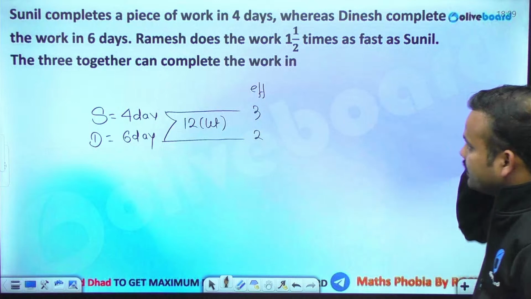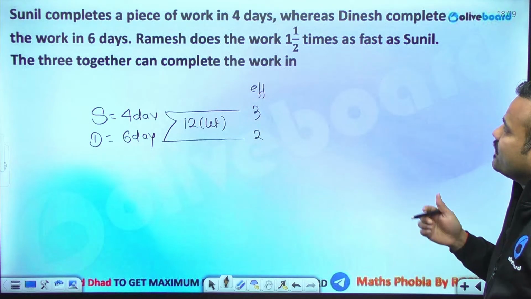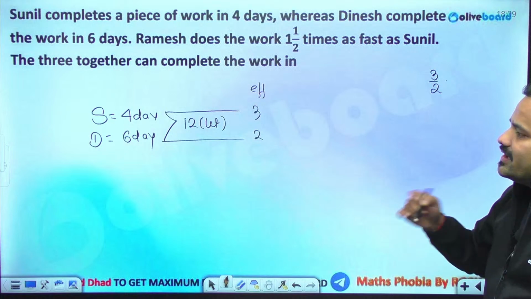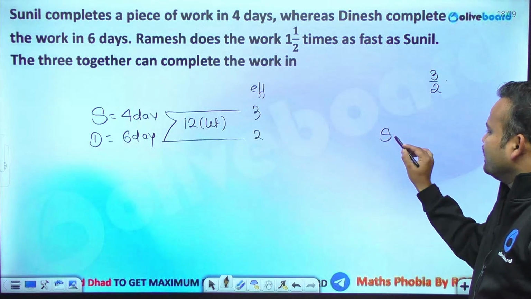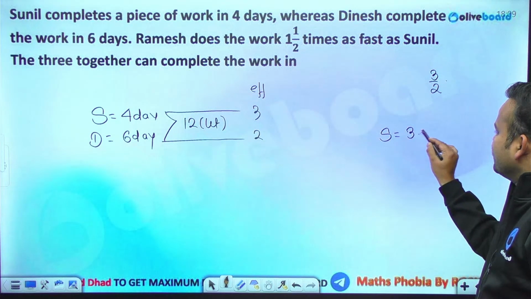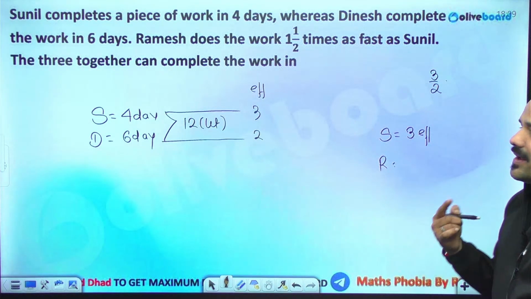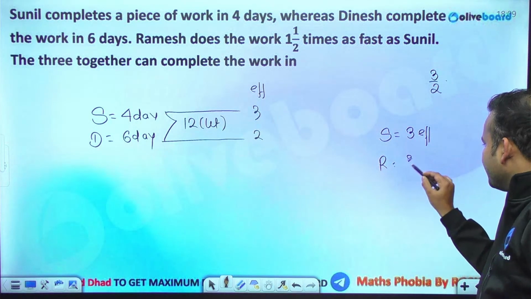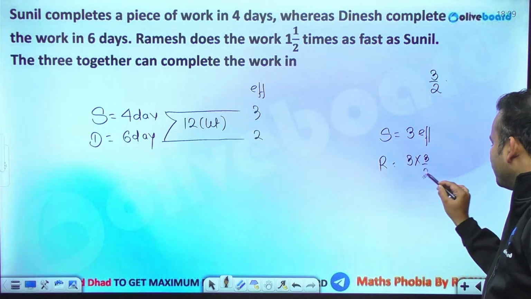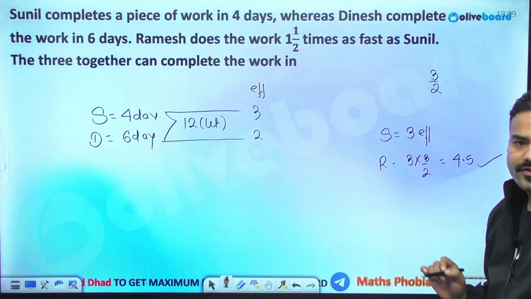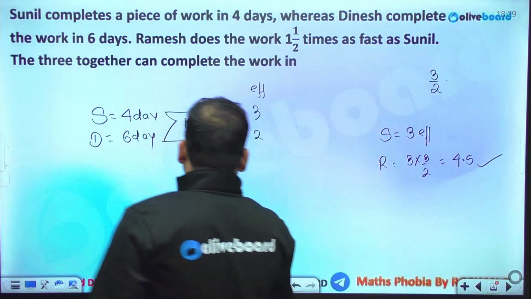The question says Ramesh does the work 1.5 times as fast as Sunil. 1.5 times means 3 by 2 times as fast. That means, as compared to Sunil, whose efficiency is 3, the efficiency of Ramesh will be 3 by 2 times faster, that is 3 times 3 by 2, which is 9 by 2 or 4.5. Clear?